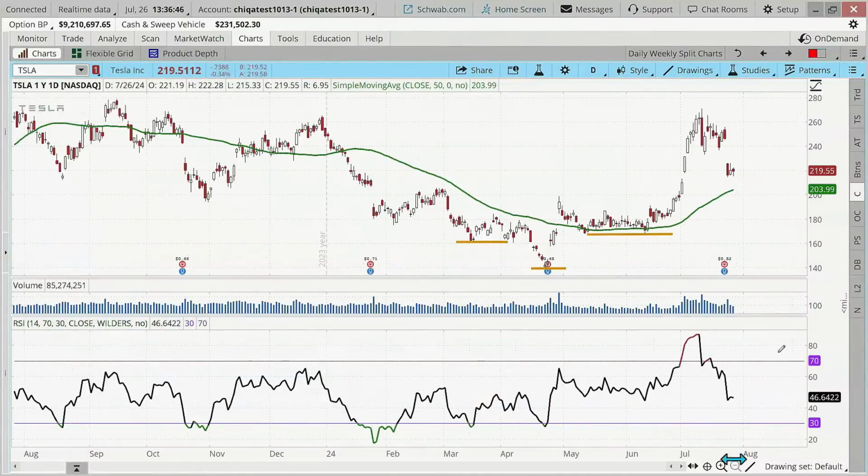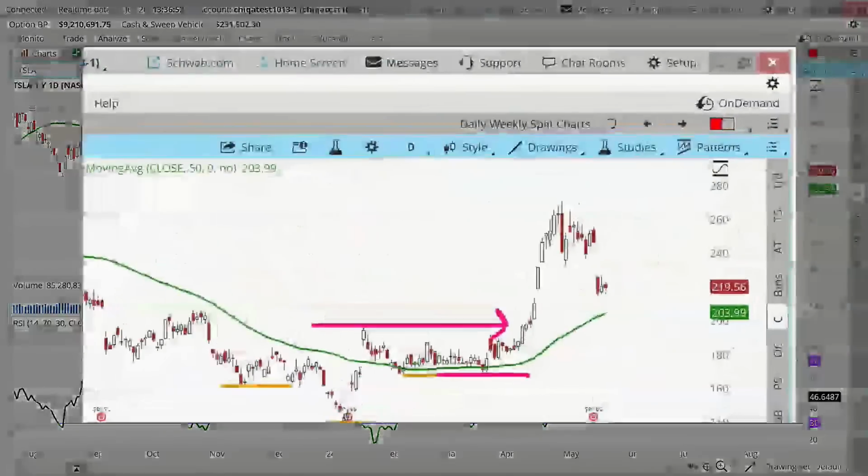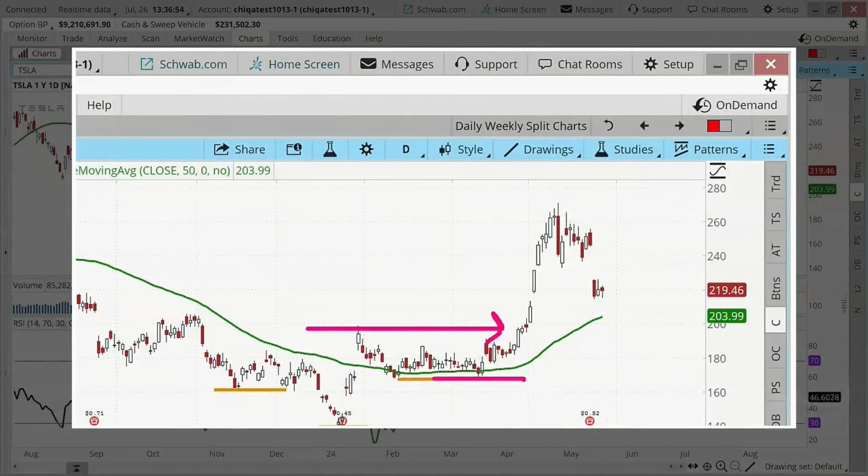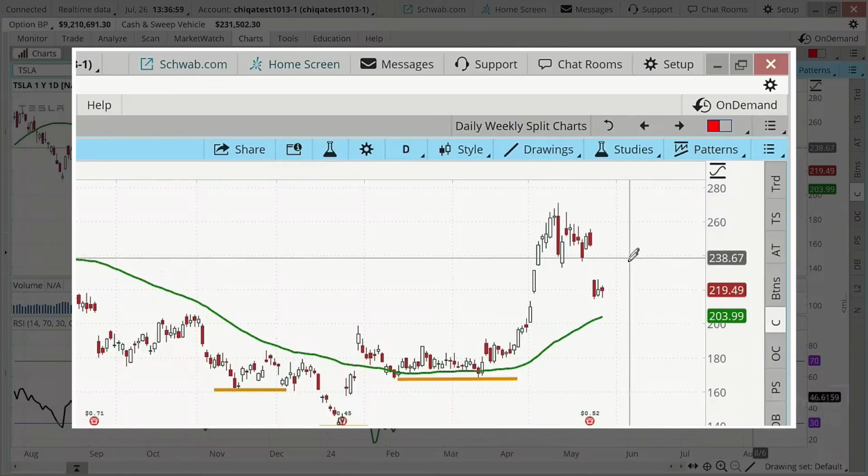Well, look at this. The 50 helped define it for us. It's interesting. We broke above this high right there, and we had a higher low too. Right on the chart, actually, these are older lines that I've drawn in. I guess we looked at them in the previous class I taught, but there you have it.